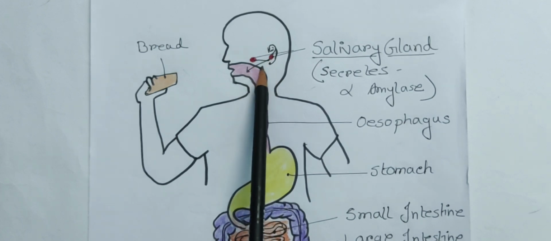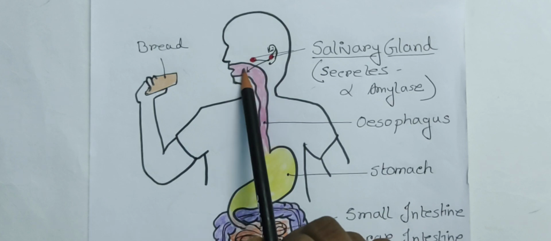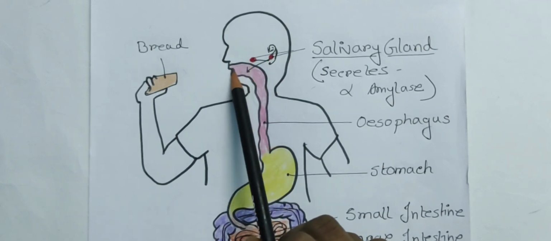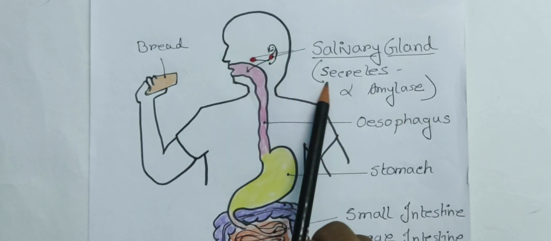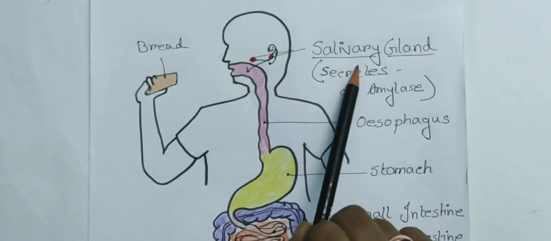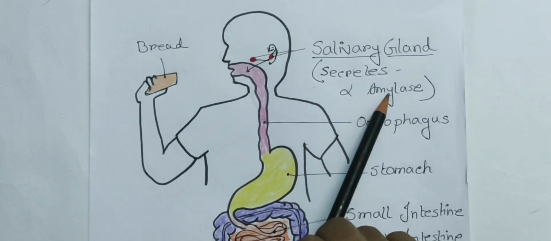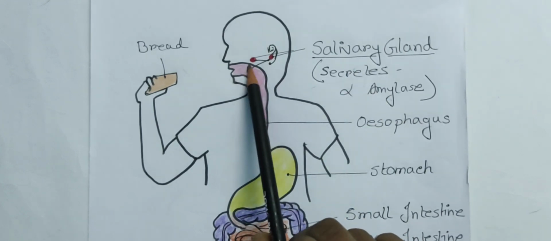Three types of salivary glands are there. But the salivary glands actually support their secretion within the mouth cavity. Within the mouth cavity, the salivary amylase secretes the alpha amylase. Salivary amylase is also called ptyalin, that enzyme contains alpha amylase that comes within the mouth cavity.